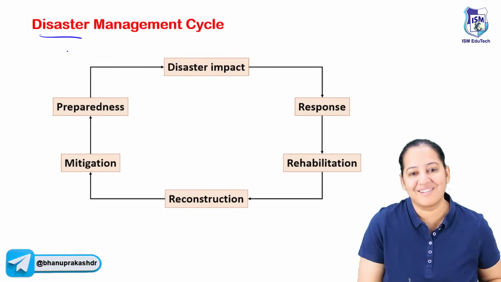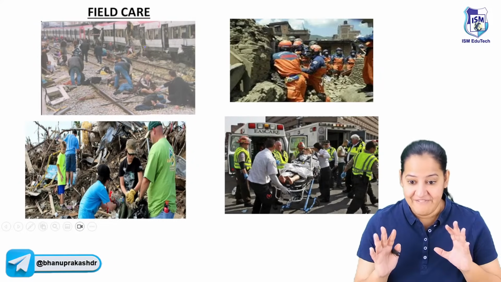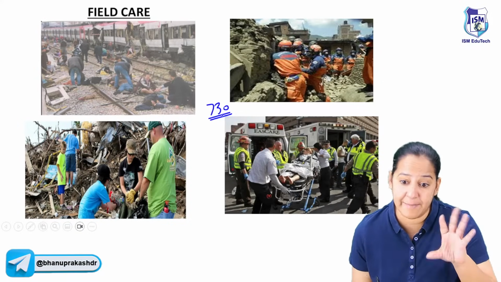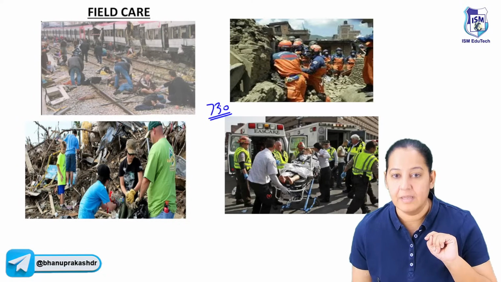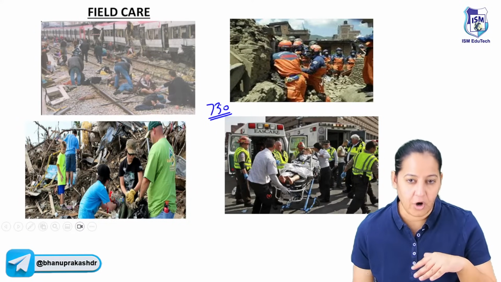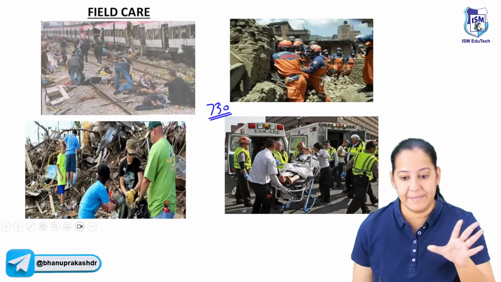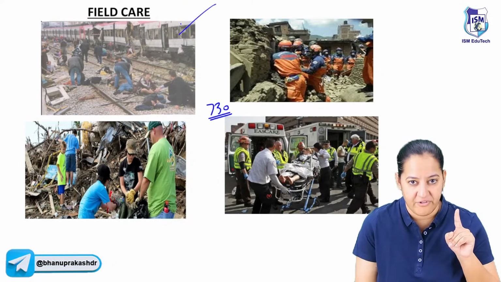What is a disaster? First, defining disaster. It is an event in which more than 30 people are injured or died together simultaneously. The cutoff is 30 people. More than 30 people are either getting injured or many of them are dead. Casualties are taking place. More than 30 people simultaneously. It is a disaster. It can be a rail track accident.